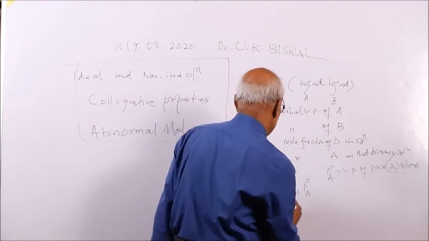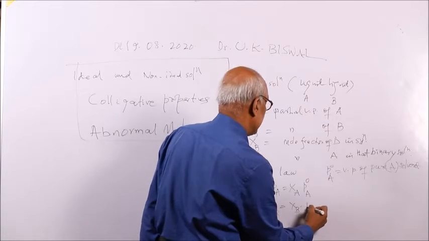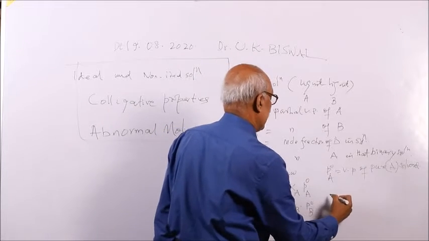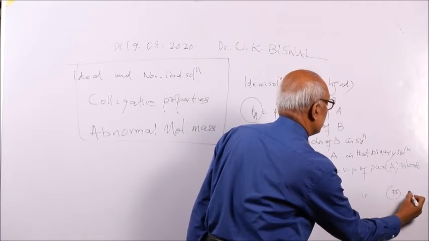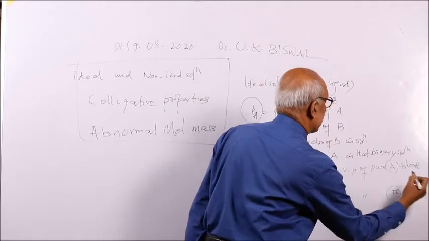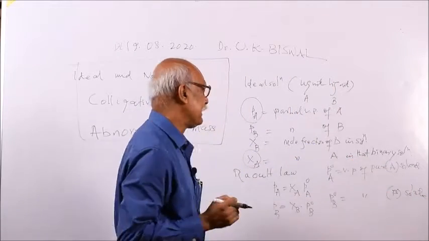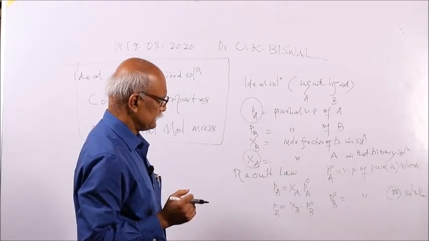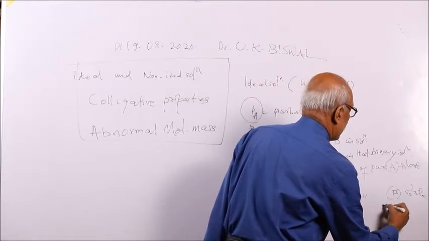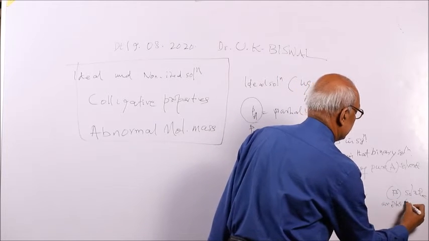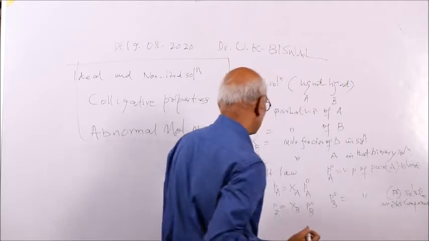Similarly, PB is equal to XB into PB naught, where PB naught is the vapor pressure of pure B, let us say the solute. That means A is present in more amount, B in less amount. So PB naught is the vapor pressure of the other component, say the solute, because both are liquid.